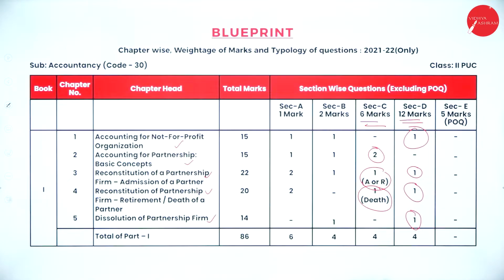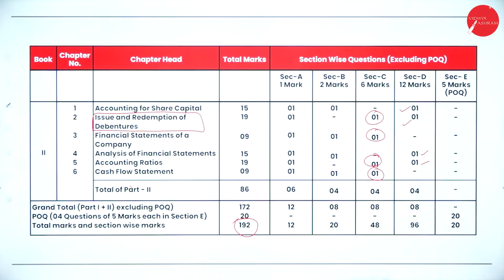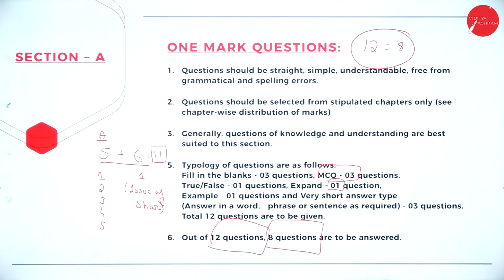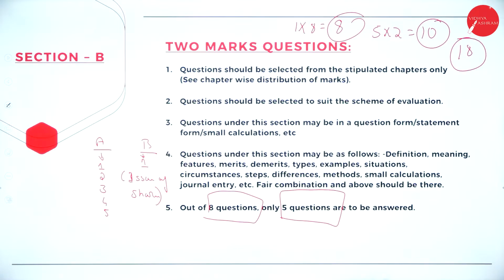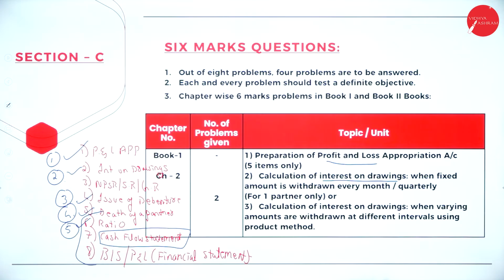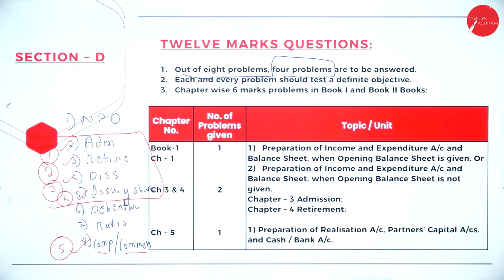So, this is blueprint part 1, blueprint part 2, where you will get your 1 mark questions from and what is the logic. Where you will get your 2 mark questions from and what is the logic. These are the 6 mark questions. Don't go with the format. I have given you the logic on the left side. Please follow those 8 questions. And these are the 12 mark questions. You are supposed to follow any 4 out of 8. The option is yours, but I have given you a suggestion.